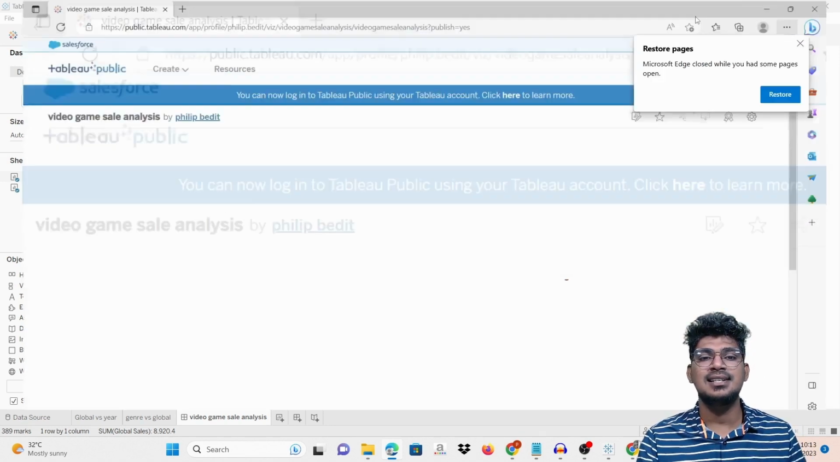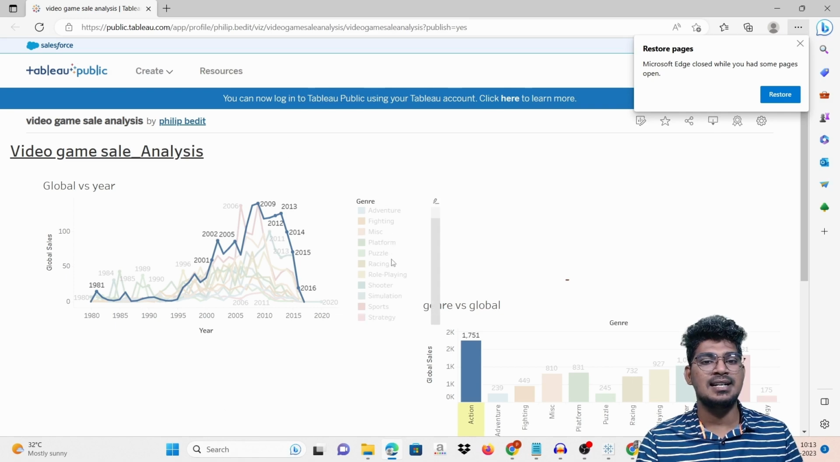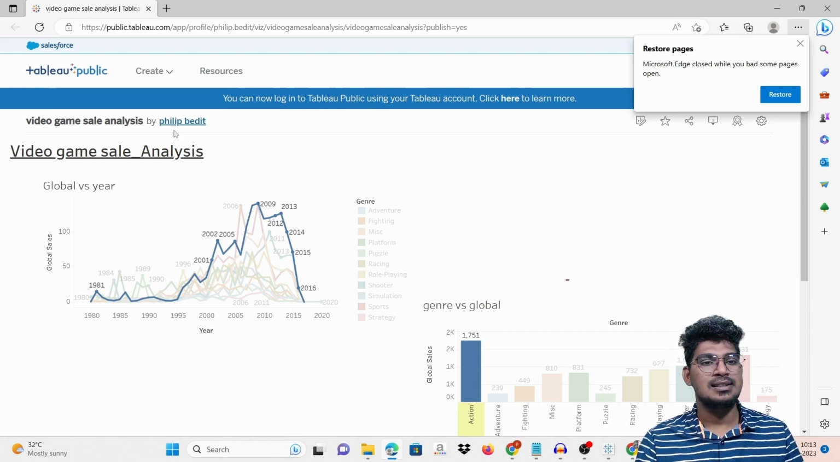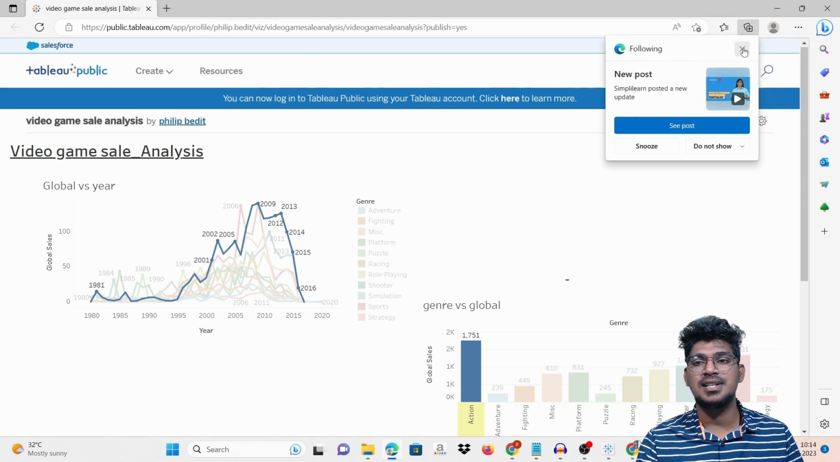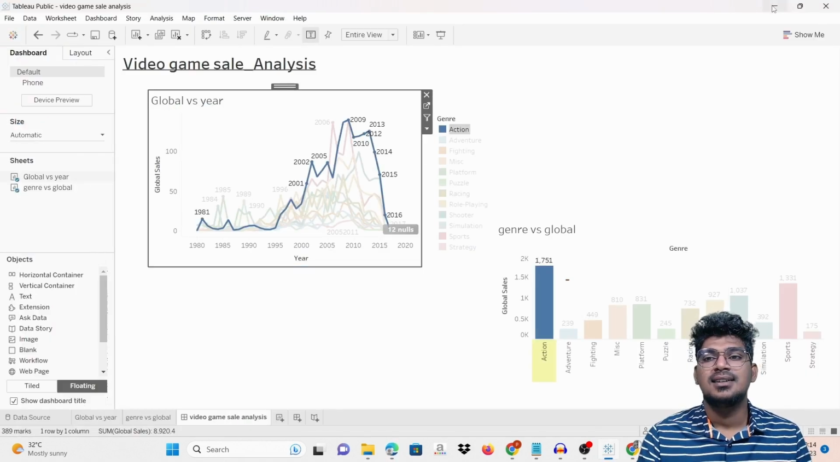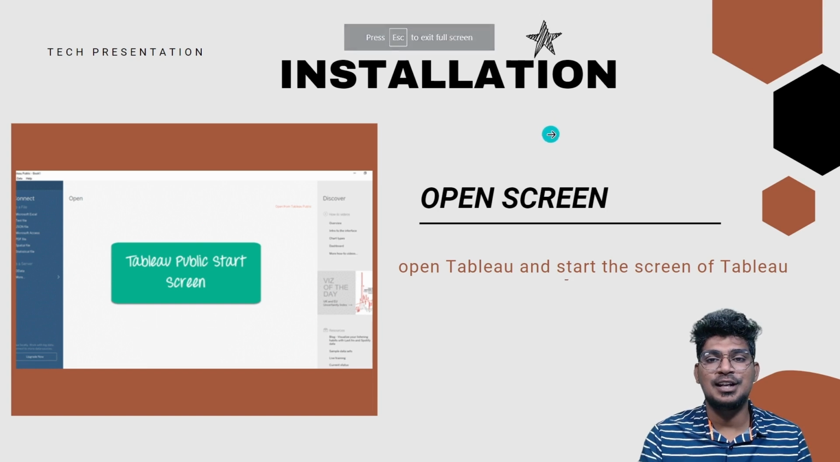Just you can see this, and this is my dashboard. It is saved in the Tableau account. Okay, so this is done by Philip Edit, and this is the analysis for that. It is going to be displayed like this. Okay, is that clear? Yeah. I hope you understand about this page creation and how to install this.